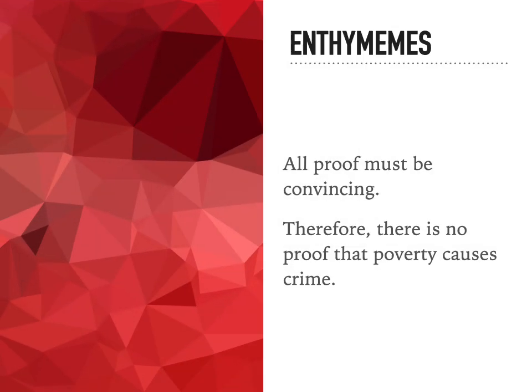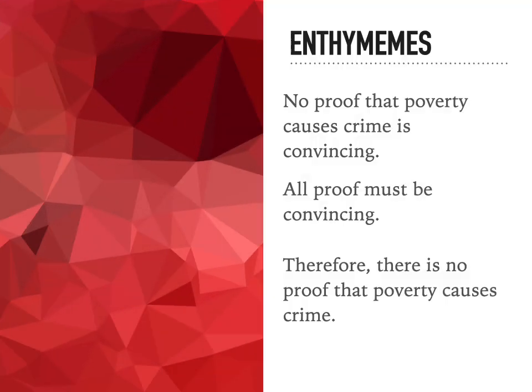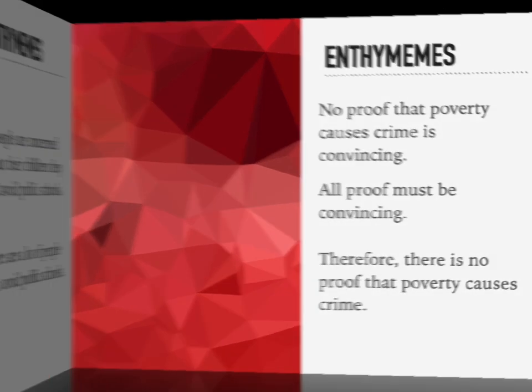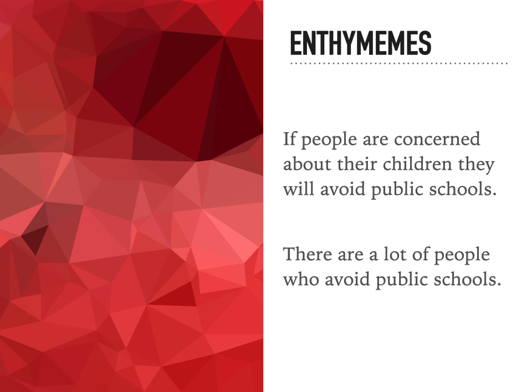Let's try the next one. All proof must be convincing, therefore there is no proof that poverty causes crime. Again, this is a first-order enthymeme. My first major premise would be no proof that poverty causes crime is convincing. Let's do the next one.